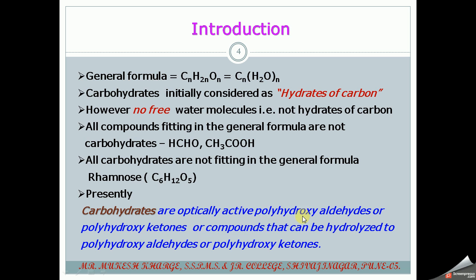Polyhydroxy, poly means many, hydroxy means OH group, and they are aldehydes, means they contain CHO functional group, or they are polyhydroxy ketones. Ketones means C double bond O, carbonyl functional group. Or they are also compounds that can be hydrolyzed to polyhydroxy aldehydes or polyhydroxy ketones. So they are not directly polyhydroxy aldehyde or ketone type of compound, but there are some compounds which can be hydrolyzed into that. Such compounds are also called carbohydrates. So this is about the introduction part.